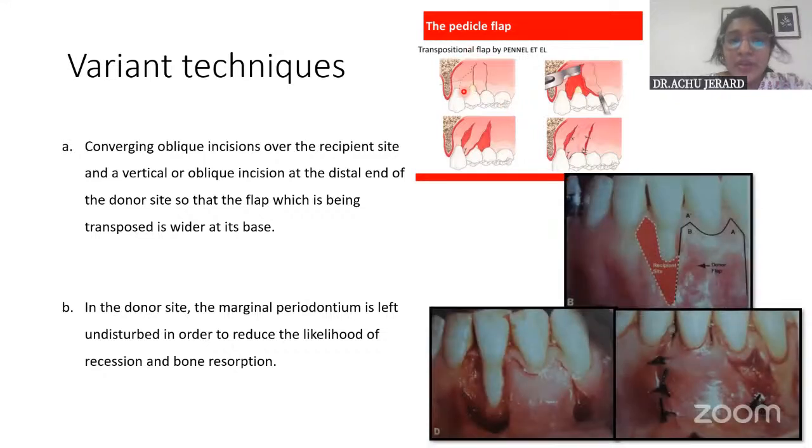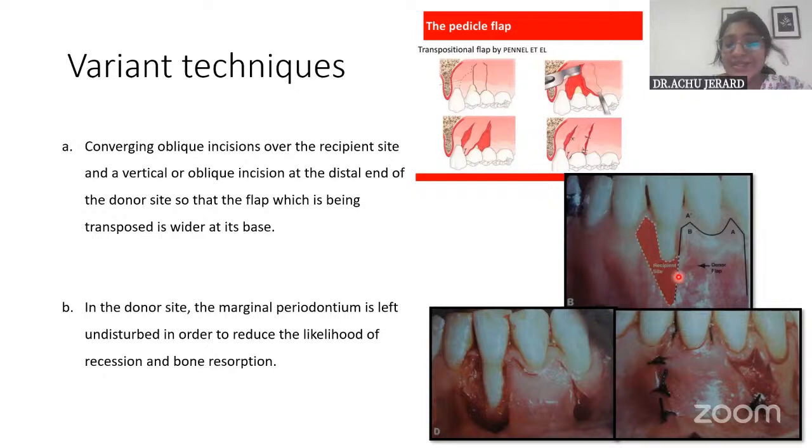One is where an oblique incision is placed over the recipient site. Okay, an oblique incision is placed like this over the recipient site. And that is because that will provide a wider flap to be reflected, no? So that will increase the survival rate of the graft or the flap that is being reflected and sutured.